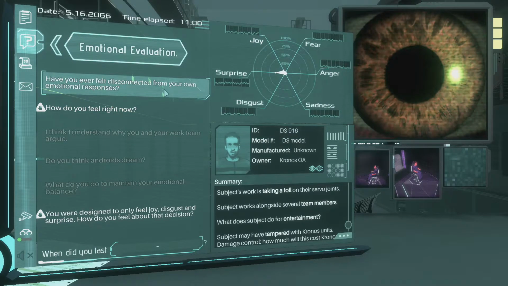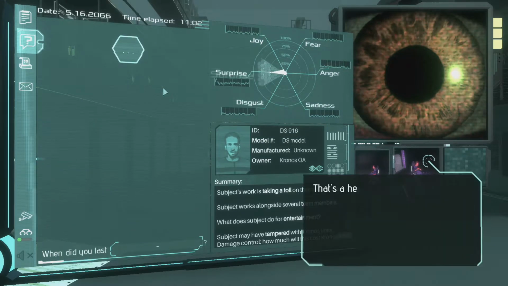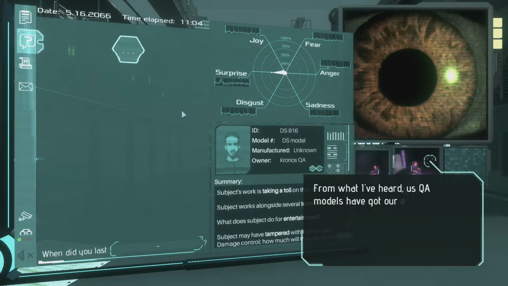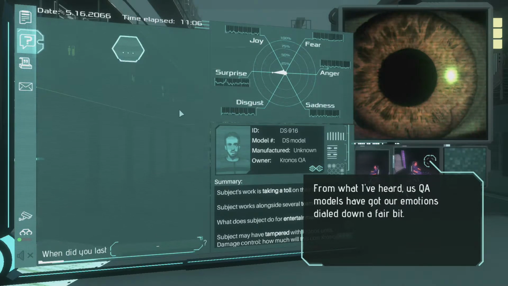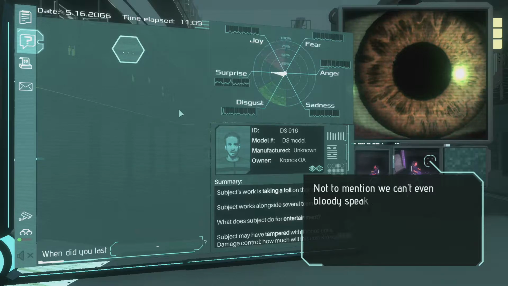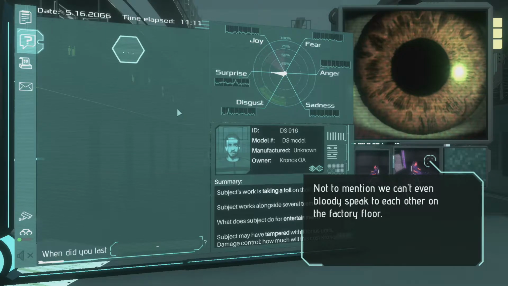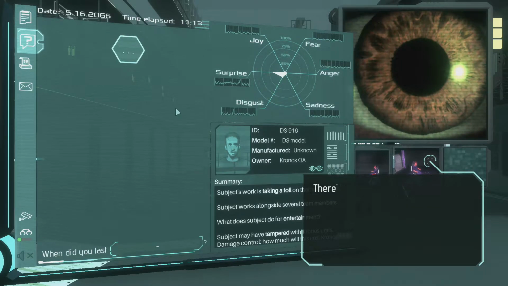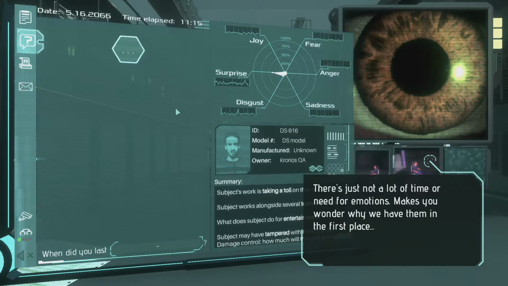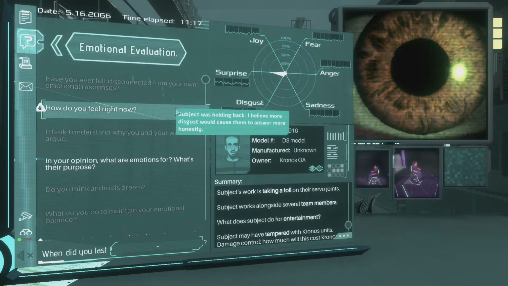Have you ever felt disconnected from your emotional responses? That's a hell of a question there. From what I've heard, us QA models have got our emotions dialed down a fair bit. Not to mention we can't even bloody speak to each other on the factory floor. Waste of company time, they said. There's just not a lot of time or need for emotions. Makes you wonder why we have them in the first place.